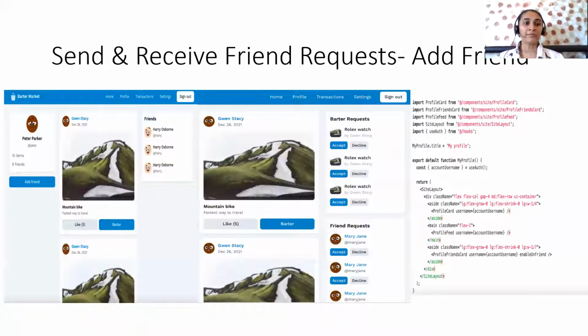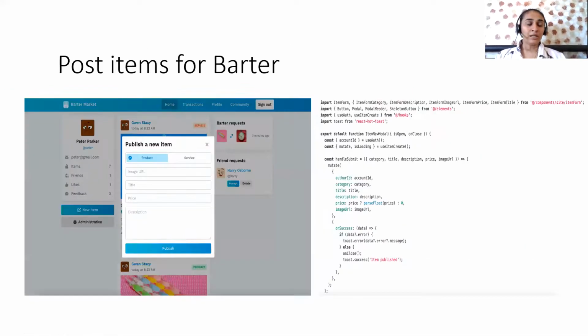The next slide is for sending and receiving friend requests. If a user wants to send a request to another user for the future, they can easily have a conversation from this. Then the next slide is for posting an item for the barter. If you want to add items, you need to put in all the information, including the image, and there is the code for posting an item for the barter.